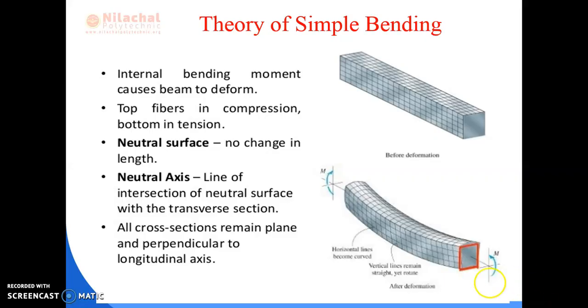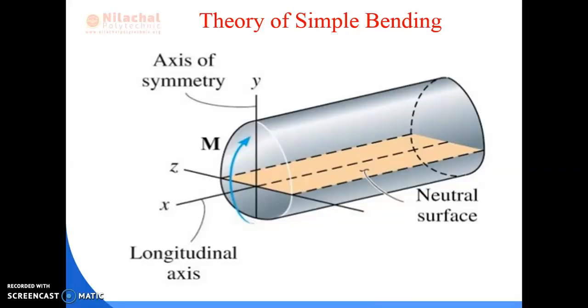At this center line of the beam, the length of the cross section of the beam remains constant and it is perpendicular to the longitudinal axis. As shown in the figure, the moment is applied. Due to that, this yellow color area is your neutral surface, where there is no contraction or expansion while the bending of the beam takes place.